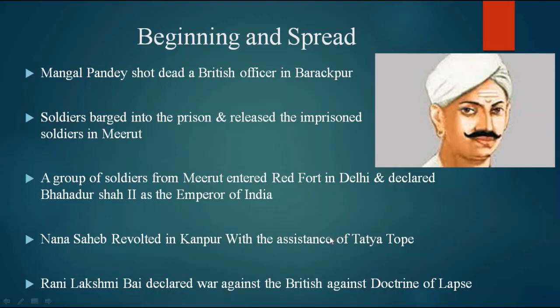Yeah. And Tatya Tope came to the support of Rani Lakshmi Bai. Rani Lakshmi Bai declared war against the British, against the doctrine of lapse. She didn't have a male child, that's why she adopted, and the British opposed that. They wanted to merge her kingdom into their empire. She opposed and fought against the British. At that time, Tatya Tope supported her.